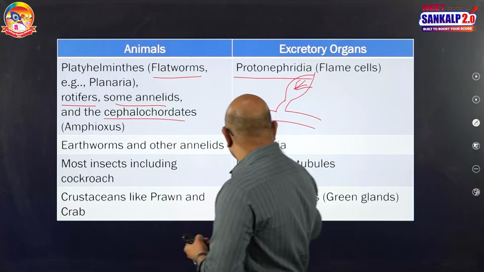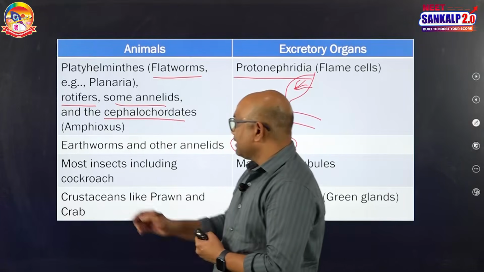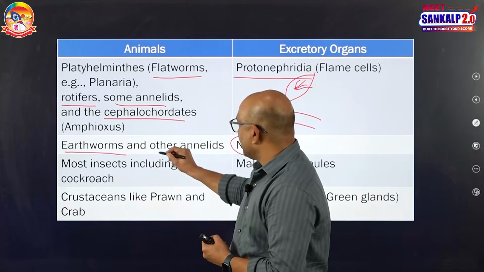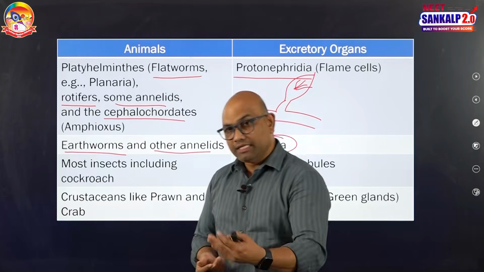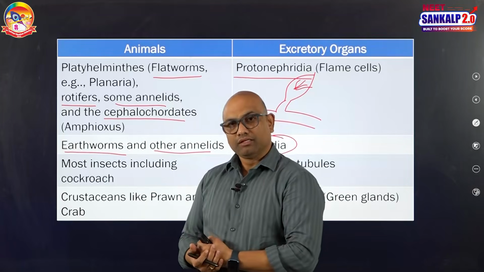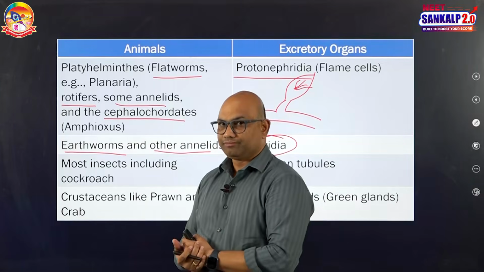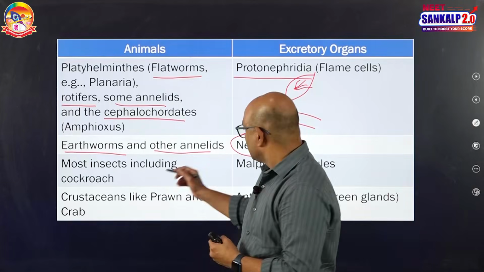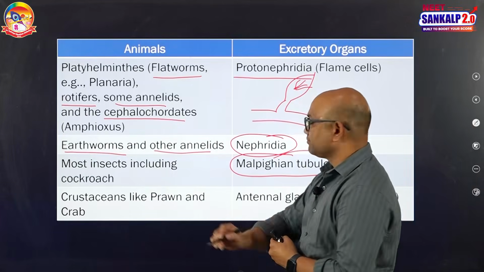The next one is nephridia. The nephridia are mainly present in earthworms and other annelids like Nereis and leech. Both have nephridia. Nephridia are also involved in both excretion and osmoregulation. Next, Malpighian tubules.